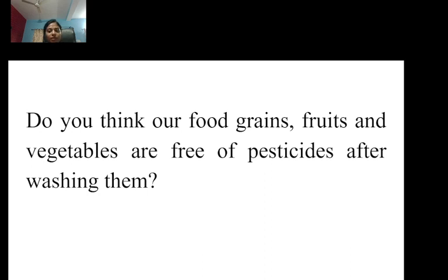So the pesticides also go along with them. Some amount is washed out, but a little amount remains, which goes into our body even after washing them. Alright?